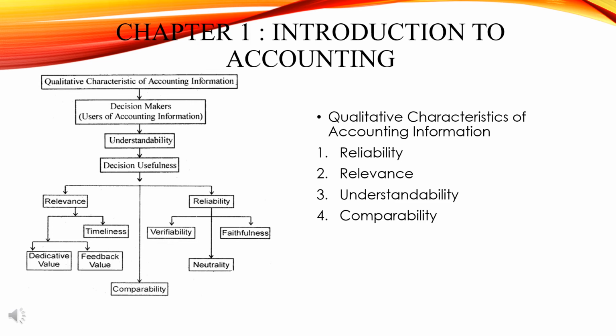verifiability, faithfulness and neutrality. Neutrality means partiality should not be there, it should be neutral, crystal clear. Verifiability, faithfulness, it should be proper. Then comes relevance. Relevance is divided into two parts. The first is timeliness. Within the time frame it should be presented, the feedback and the predictive value it should have. Then comes comparability. I've already explained what it is about.